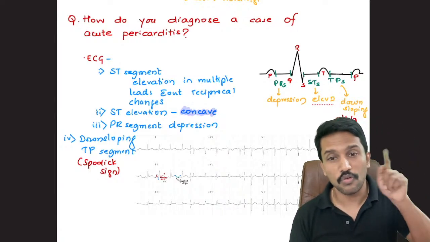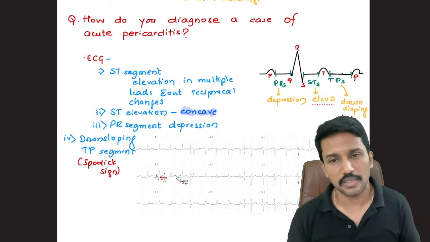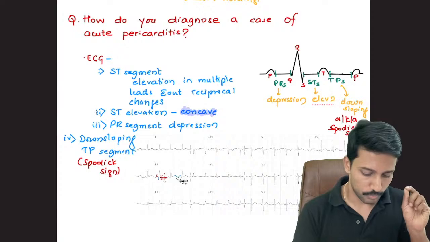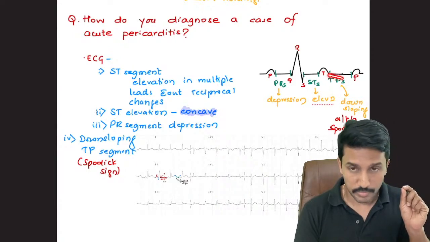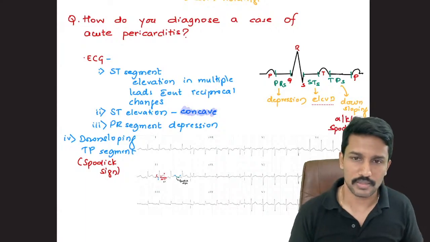MI में क्या होता है? Convex elevation. Third point, TP segment. TP segment के साथ क्या हो रहा है? TP segment start तो baseline पे होता है, right? On the regular point, but as the TP segment progresses, it depresses or downslopes, which we call the Spodick sign.